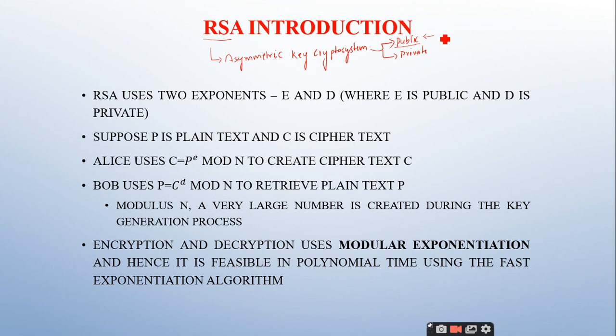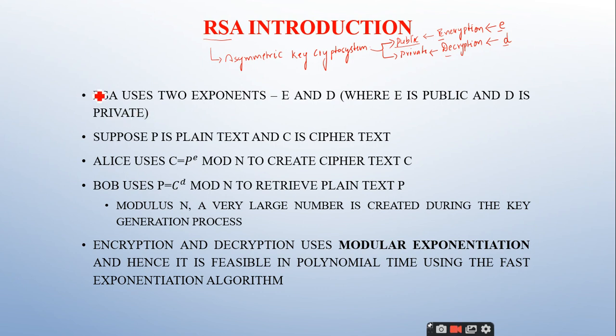The public key is used for encryption. That is the reason why we denote the public key as E, for encryption. And what do we use the private key for? It is for decryption. So we denote the private key with the letter D. D stands for decryption. You keep these particular points in mind so that we can proceed further.